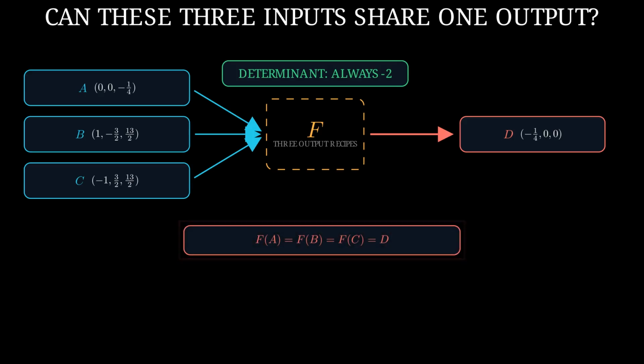But the announced map sends input point A, input point B, and input point C to the same output point. We name that output point D. The equality on screen records this shared destination. We will now check both facts exactly. The determinant is always -2, and these 3 inputs share one output.